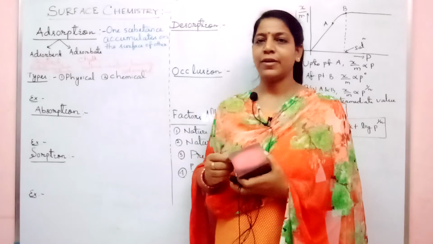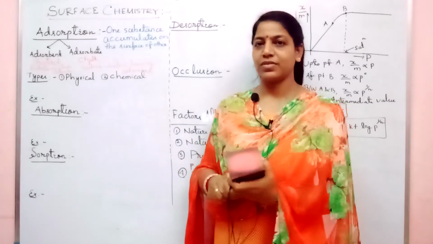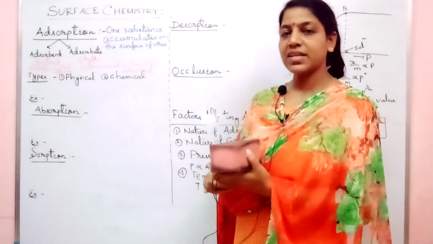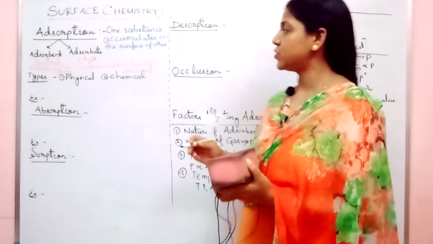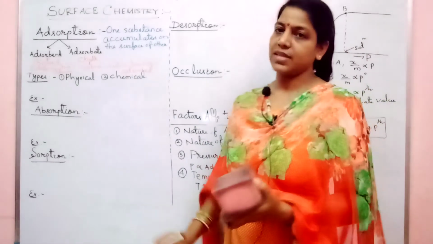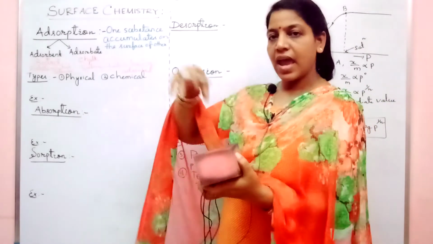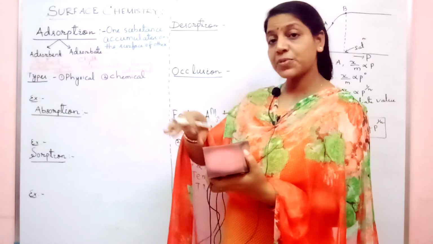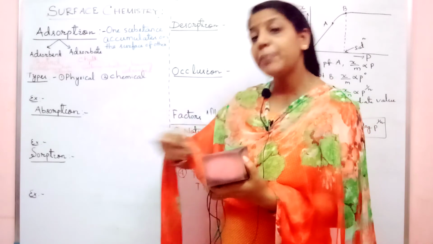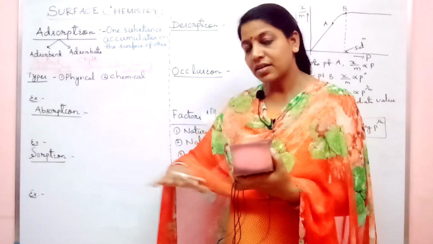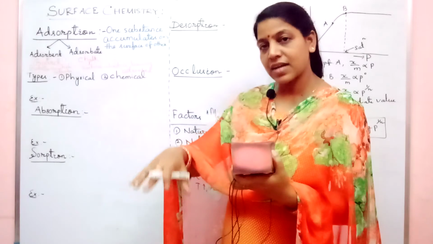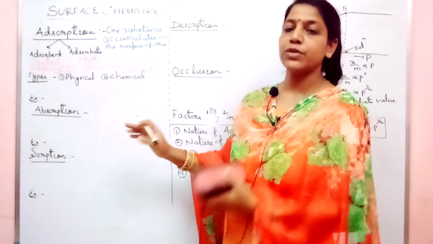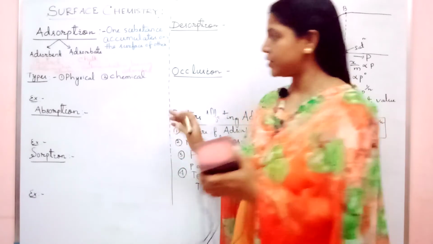I will write the point. Please take the snapshot or make a note, your wish. Let us see the important points. So first, make a note of adsorption. What is it? It is nothing but the accumulation of the substance on the surface. The substance which is adsorbed, that is called the adsorbate, and the surface on which the substance is adsorbed is called the adsorbent. Clear? Now let us see the difference between the physical and the chemical adsorption.